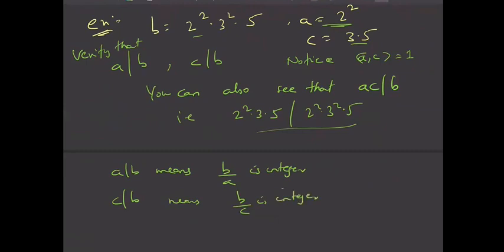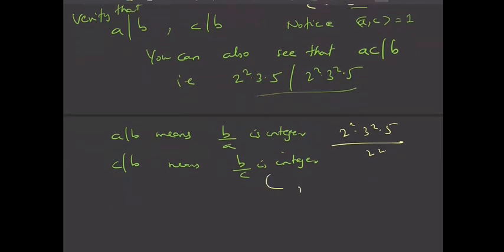Now B by A is integer means what? See, B is 2 square, 3 square, 5, and A is 2 square, and here B is again 2 square, 3 square, 5, and C is 3 into 5. Okay. Now we are telling that nothing is common between A and C. You can see that nothing is common here between A and C.